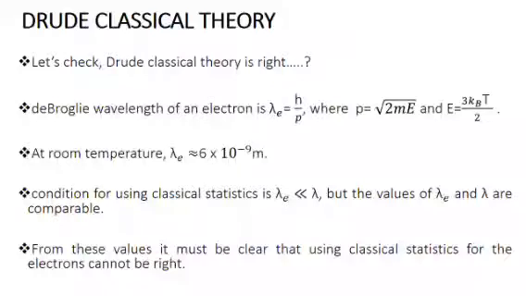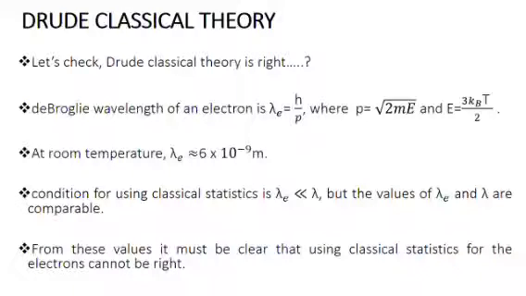So let's check whether the Drude classical theory is right or wrong. The de Broglie wavelength of an electron in a crystal lattice is h/p, where p is the momentum of the electron, which is equal to root 2mE, where E is the energy of the electron, which is equal to 3/2 kBT according to equipartition of energy. So at room temperature, the wavelength associated with the electron is of the order of 10 raised to minus 9 meter.